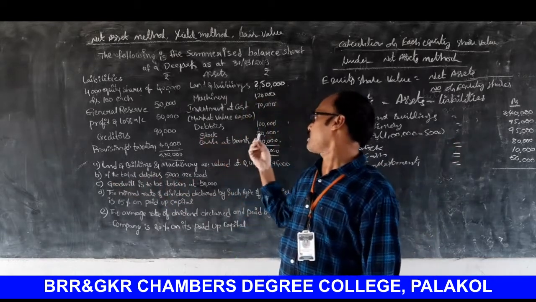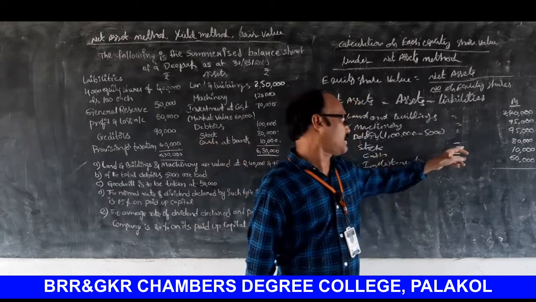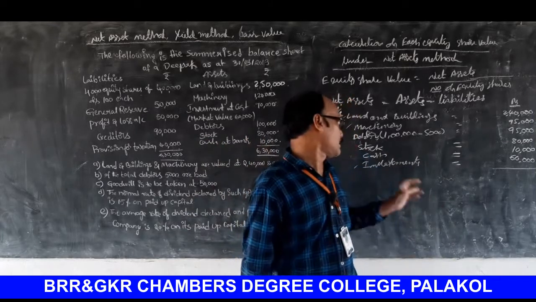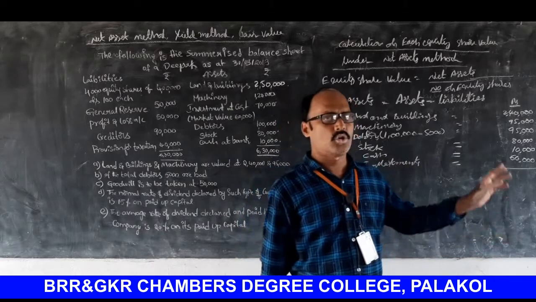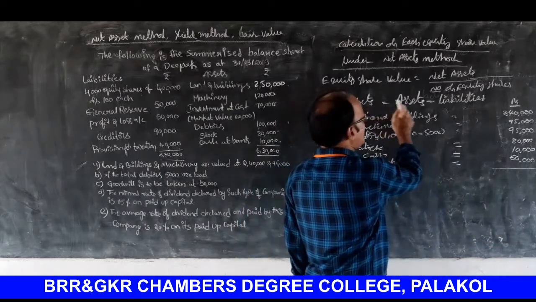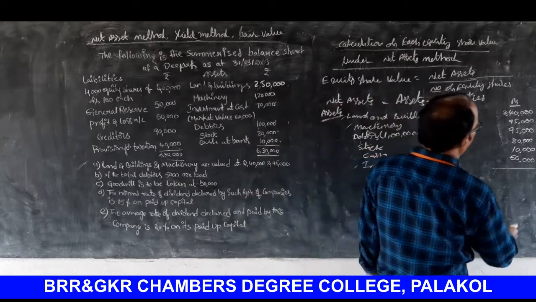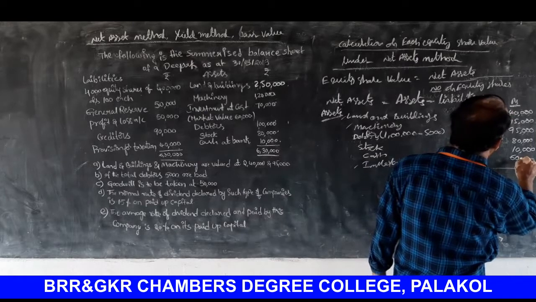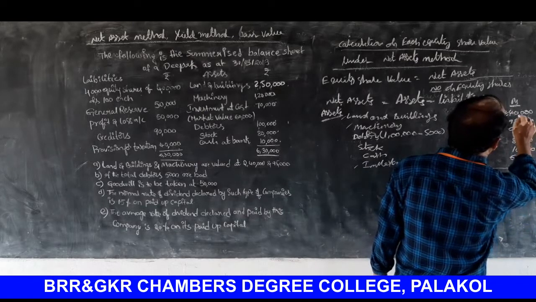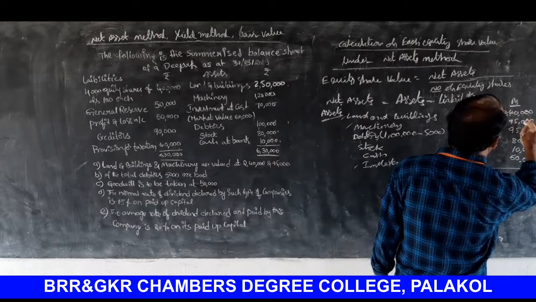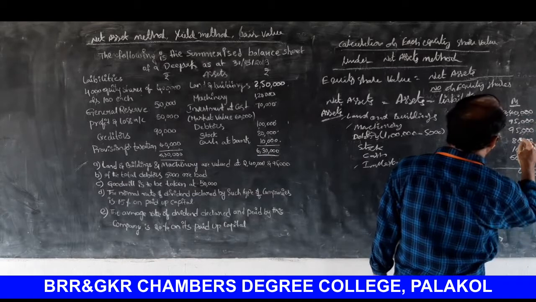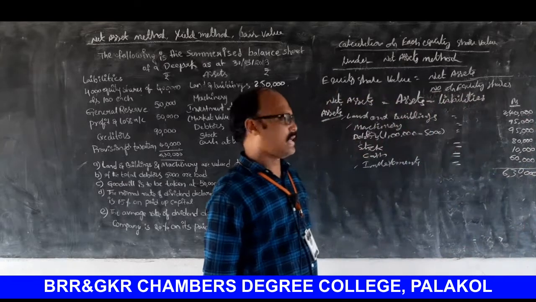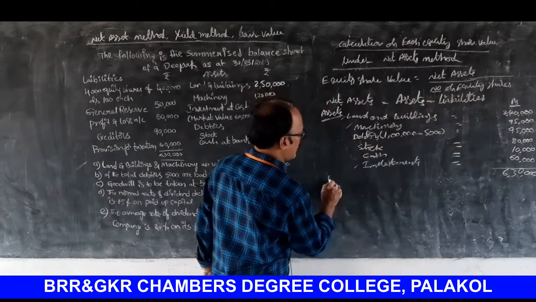Next, stock 80,000. Next, cash 10,000. Okay. Total of assets. Because why? Net assets is equal to assets minus liabilities. Net assets is equal to 6,30,000. Next.